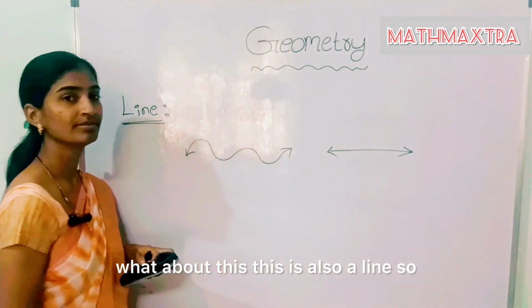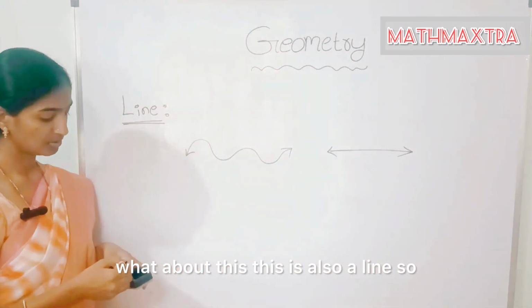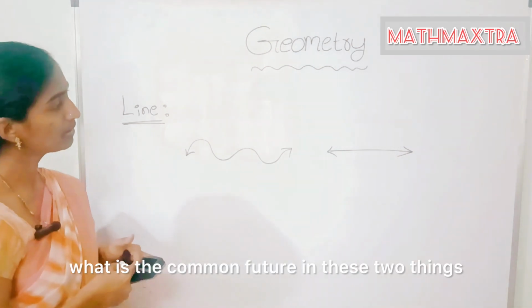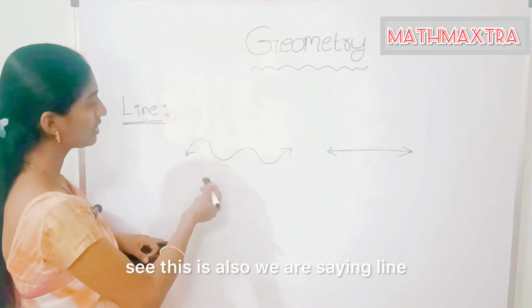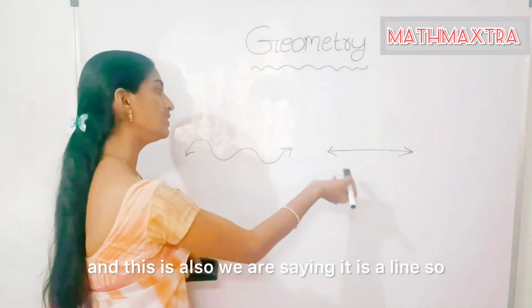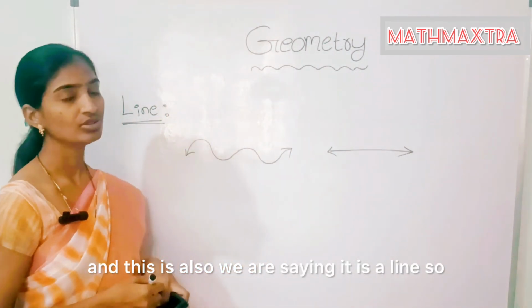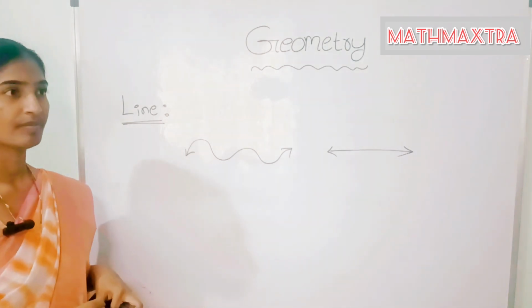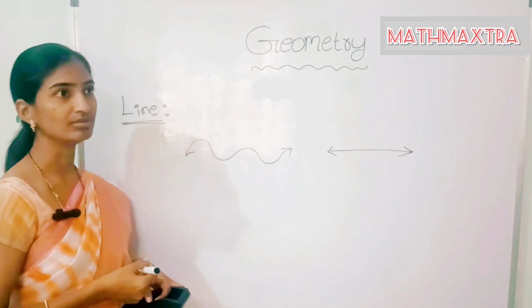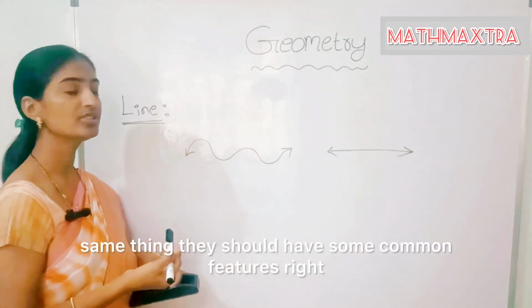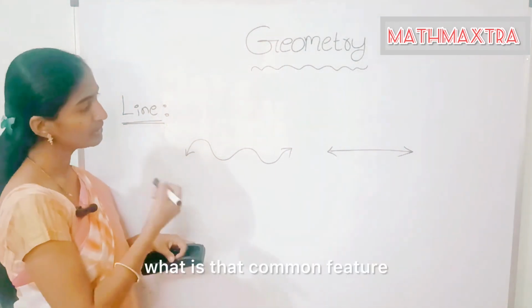What about this? This is also a line. So what is the common feature in these two things? See, we are saying this is a line, and this is also a line. Because in order to say those two are the same thing, they should have some common features, right? What is that common feature?